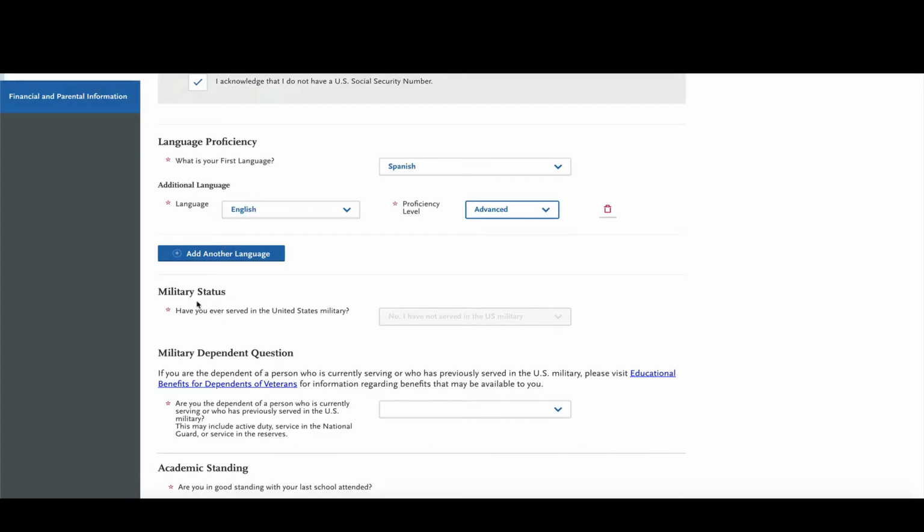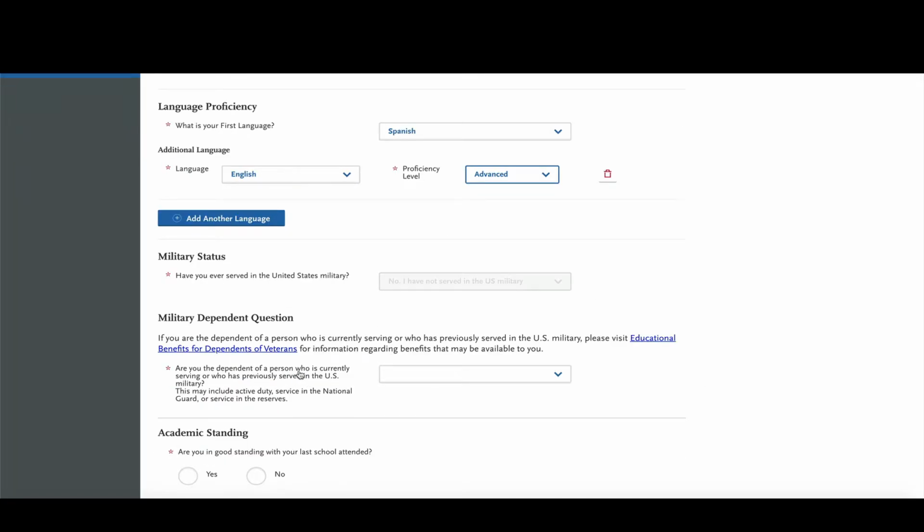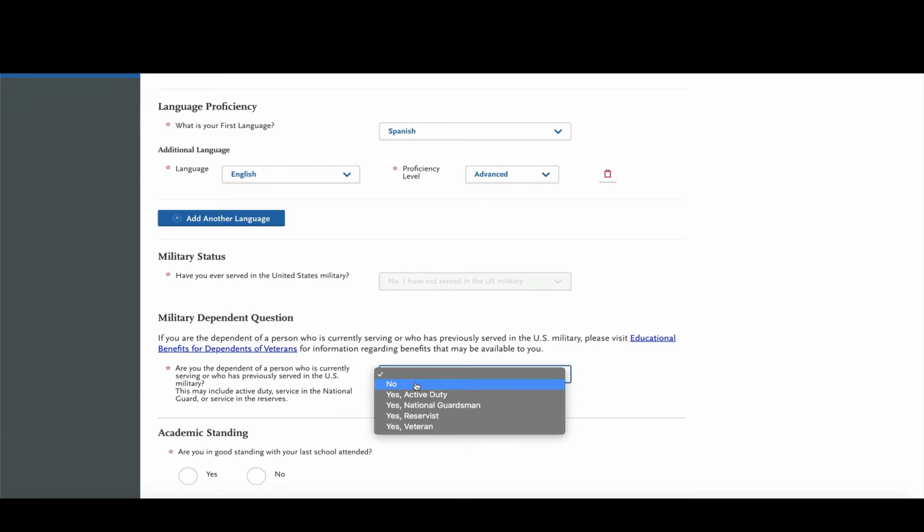The next section is military status. This is actually being pulled by your profiles. Are you the dependent of a person who is currently serving or who was previously served in the U.S. military? This may include active duty service in the National Guard or service in the reserves. Yes, active duty. Yes, National Guard. Yes, reservist. Yes, veteran. Or no. I'm going to go ahead and say no.